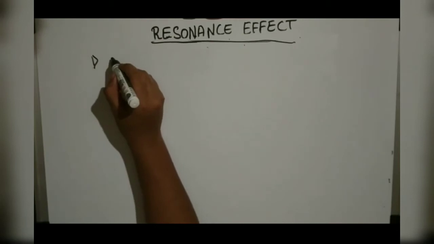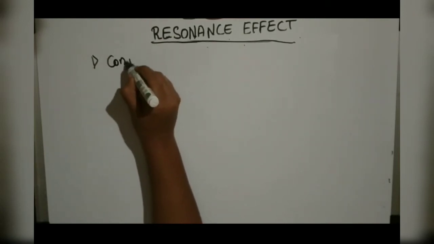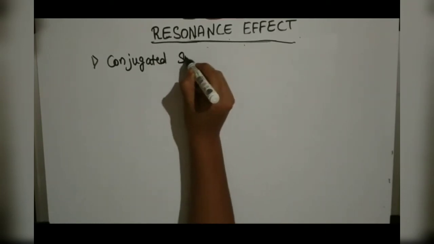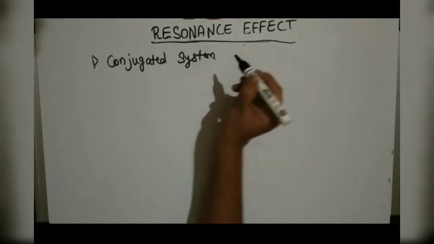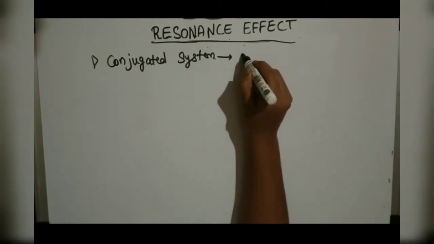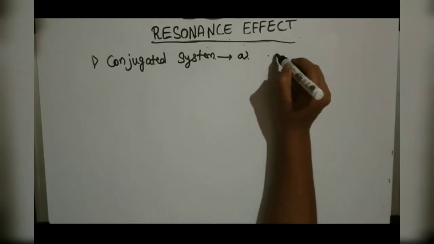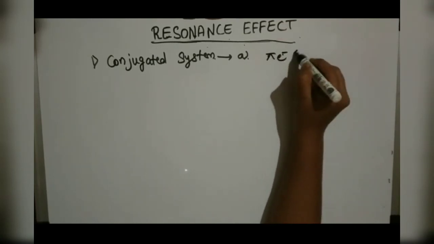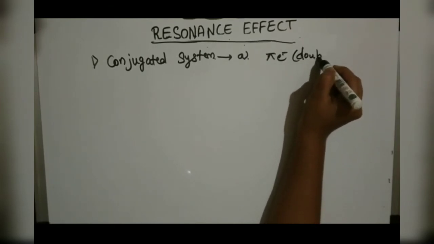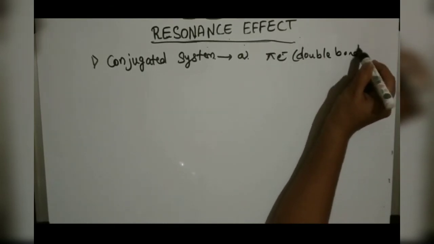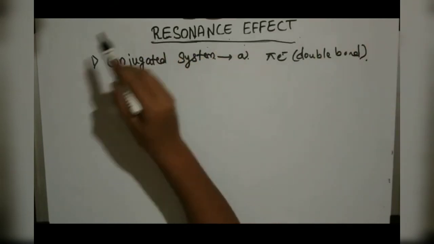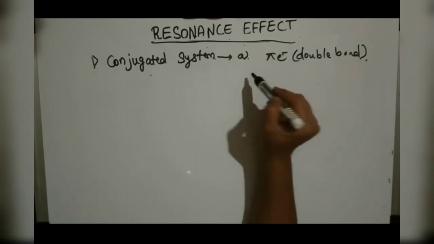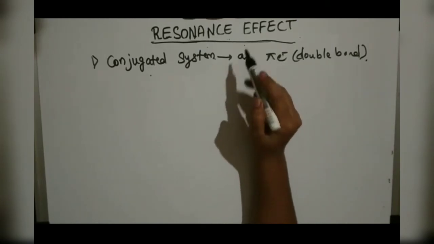The first condition is that the structure should have a conjugated system. In the conjugated system, the first condition is that the molecule or structure should have pi electrons or double bonds. So the resonance effect points are also important. What a structure should have to show resonance is also important, and that is what I am explaining here.